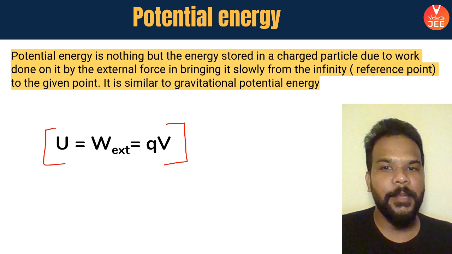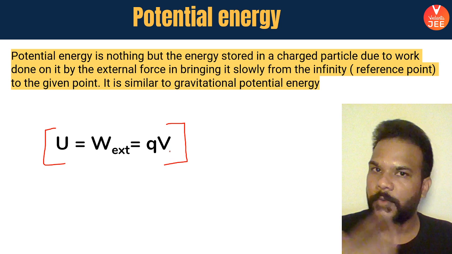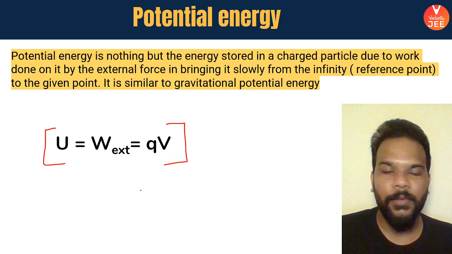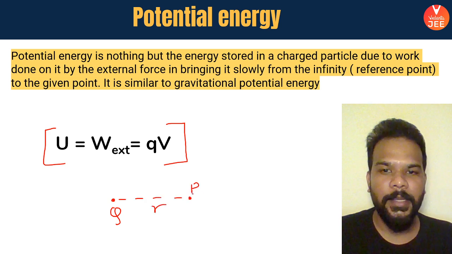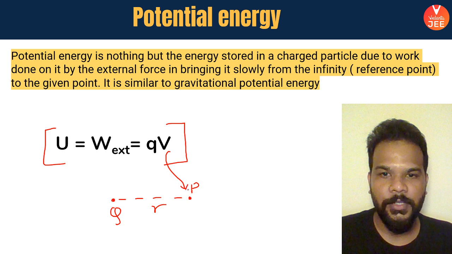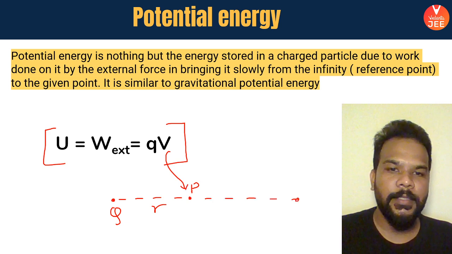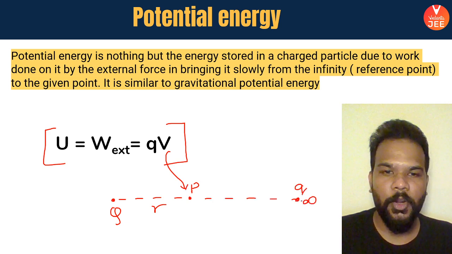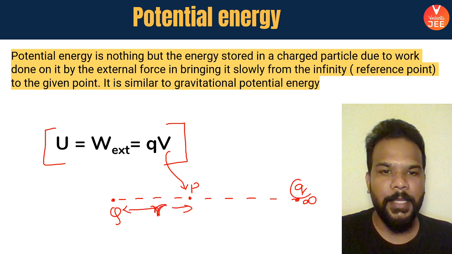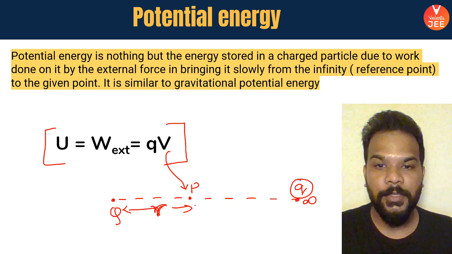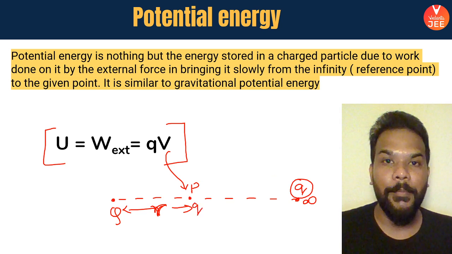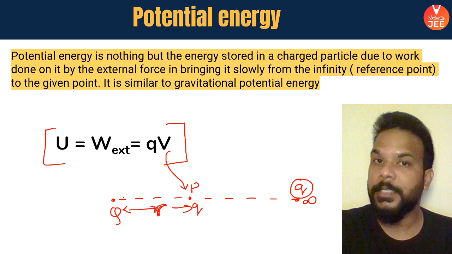Here you just multiply the value of q with V, you are sorted, and you will be able to calculate the value of U. Because of this charge Q, if I know the value of electric potential at point P, all I need is the value of the charge which is brought from infinity to this point at a distance r. Multiply the potential by this charge q, and you know the electric potential energy that will be stored between small q and capital Q when they are separated by a distance r.